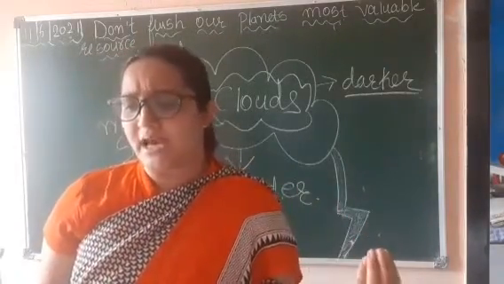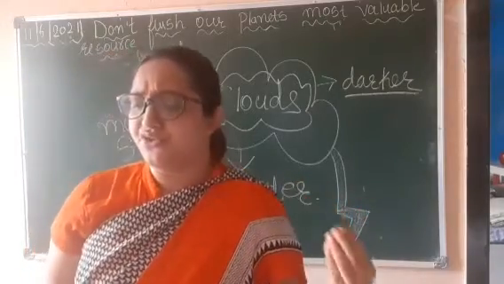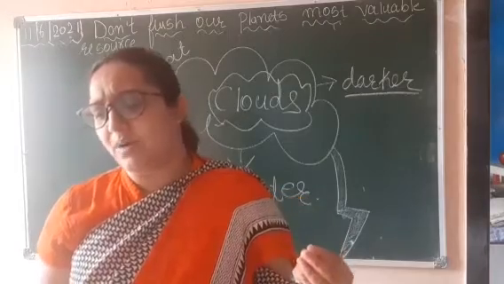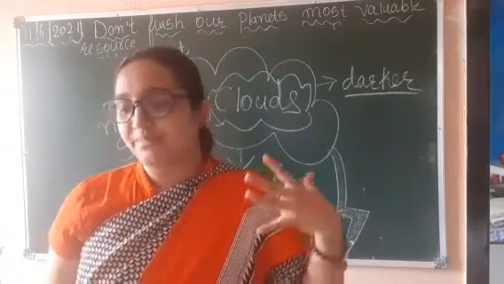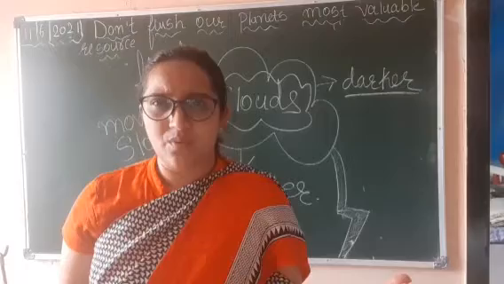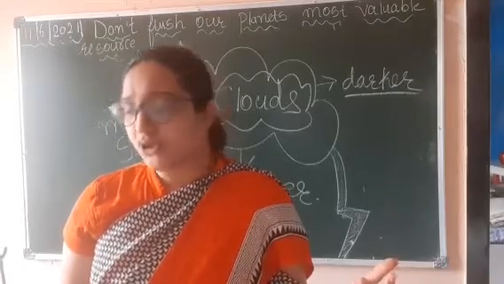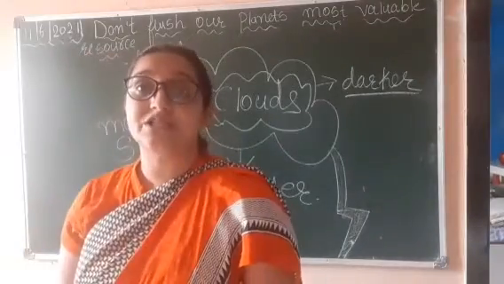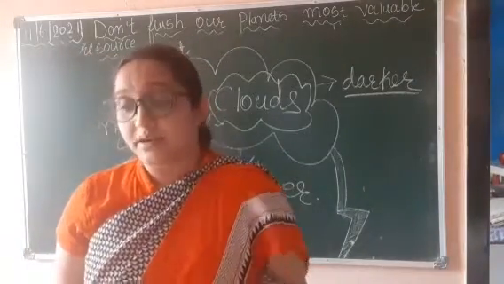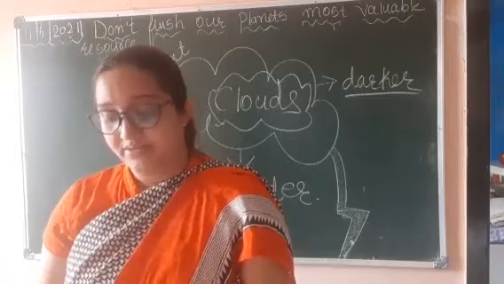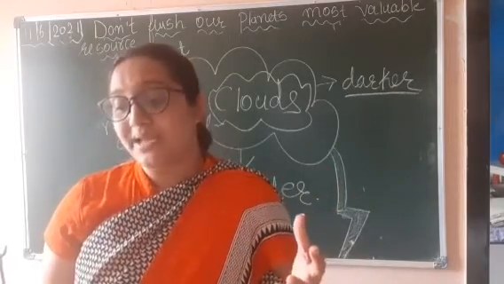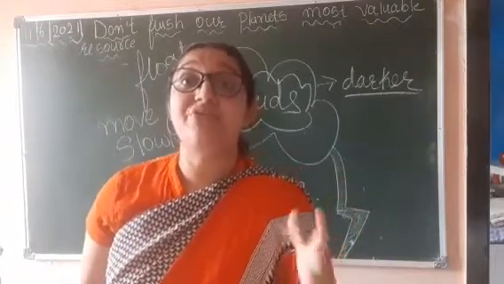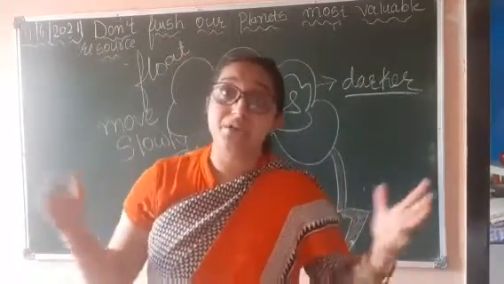I blind the sky with lightning, the earth trembles with my thunder, I rage, I drench the mountainside, I am storm. Now you know what is storm? What is storm, students? We have learned in the lower classes about this storm, rain, thunder, right? Yes or no? Storm means also a heavy air, heavy wind, we can say, right?